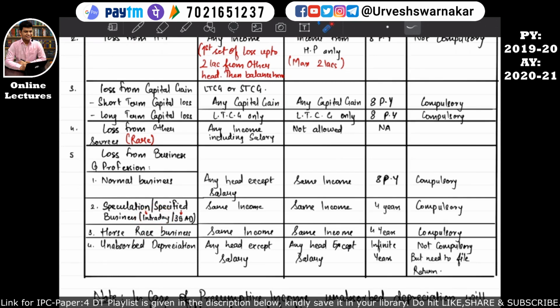What does intraday transaction mean? Intraday transaction means a particular assessee is purchasing a share on the stock market in the morning or at any time of the day when the stock market is open, and before the stock market closes he sells that particular share or security he has purchased, and the difference between the purchase and the sale is the profit he has earned. That profit the assessee has earned is business income. So that is known as speculation. Why is that business called speculation? Because that broker is speculating.